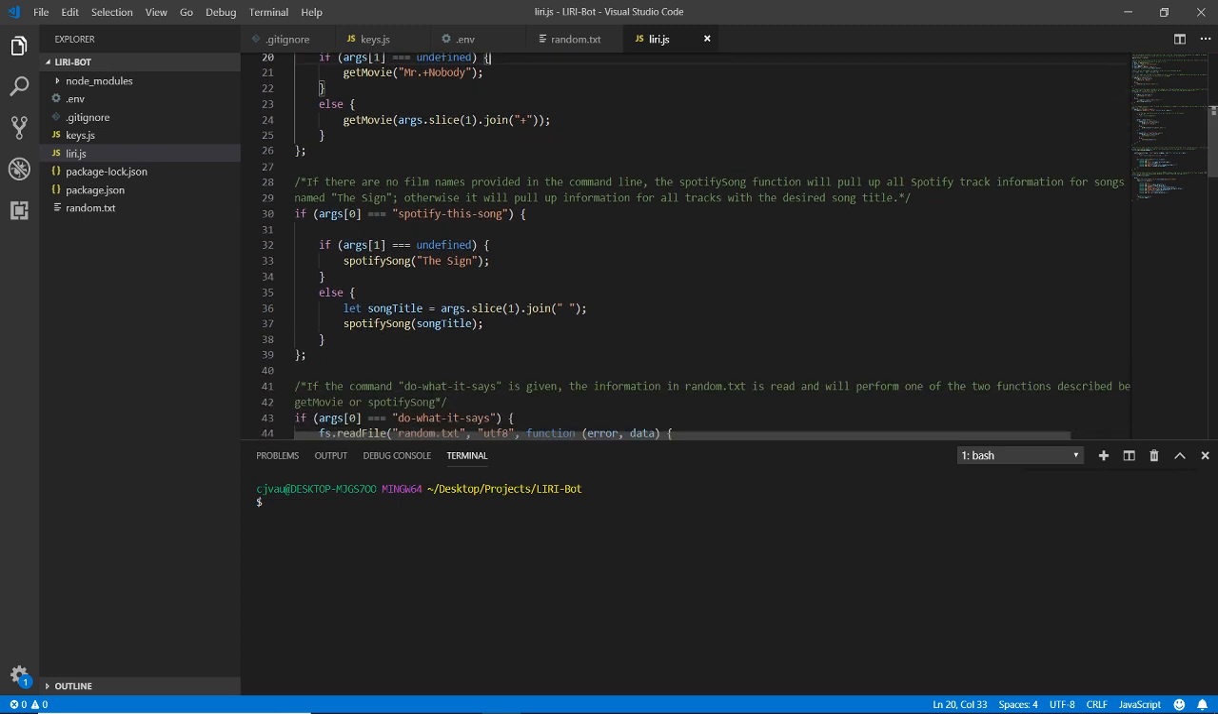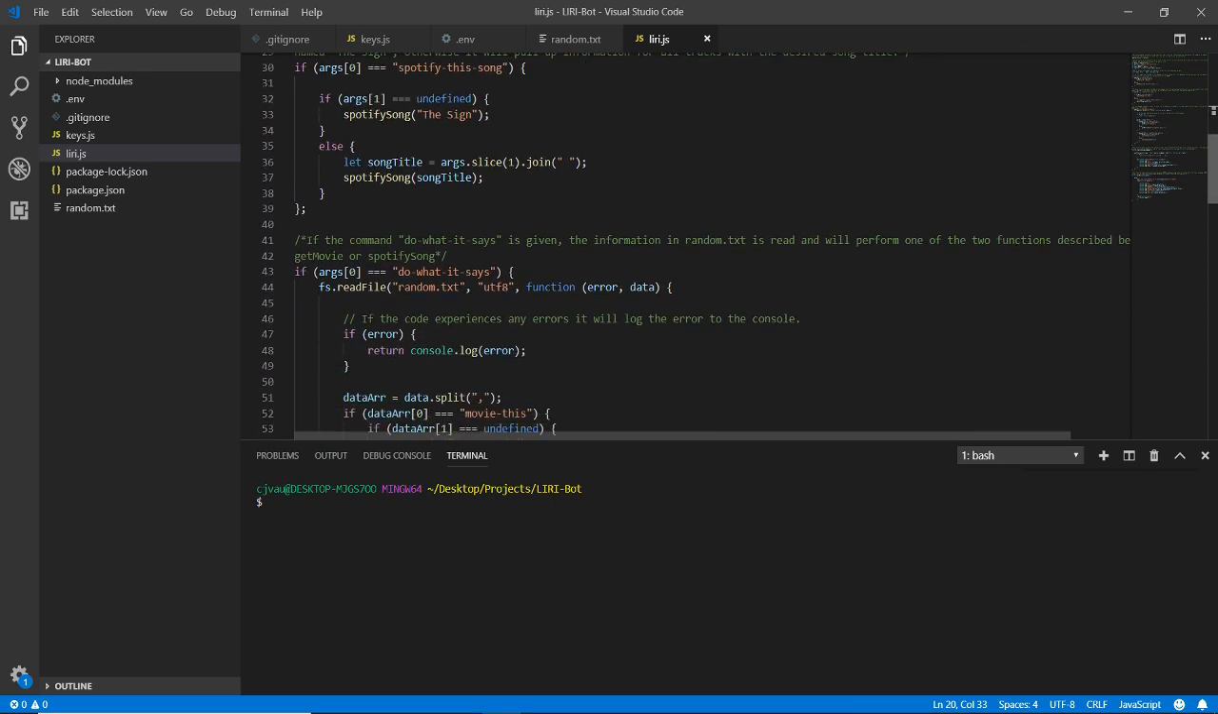Then we do the same thing for Spotify this song. That's the command we want to use if we want to look up songs. If there's no song provided, we search for The Sign, which again could be whatever we want it to be, or the song title. Make sure it's set in the proper format. Spotify song is the function.